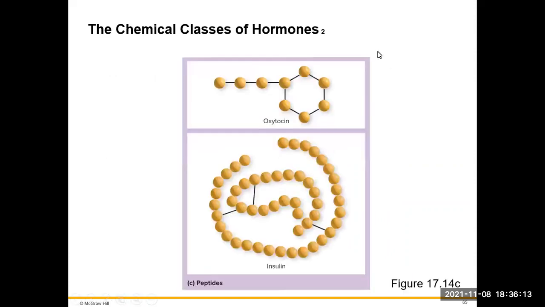If we look at oxytocin, oxytocin comes from the posterior pituitary. It's a set of amino acids that forms this very peculiar peptide chain. Here is insulin, which is a very large protein that essentially is 2 polypeptide chains bonded together.